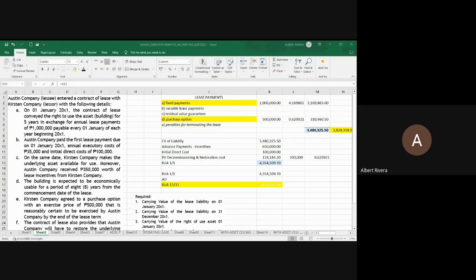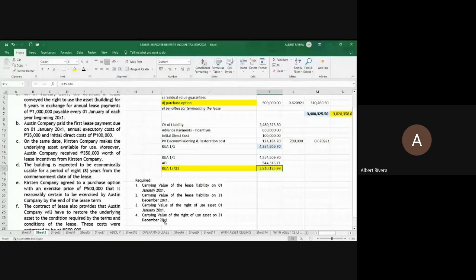If there is a purchase option, there is a chance that the lease asset will be transferred to the lessee once the lessee exercises the option. If that is the case, what should be the denominator? 8 or 5. So that should be the useful life of 8 years. So this is divided by 8. So this is 544,313.71. And this is now the answer for requirement 4.